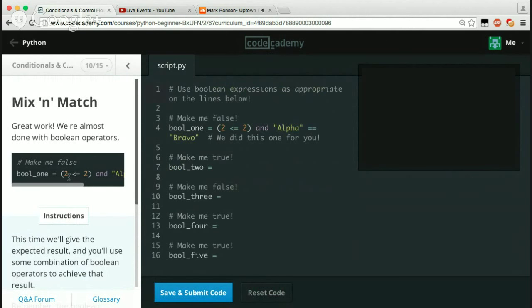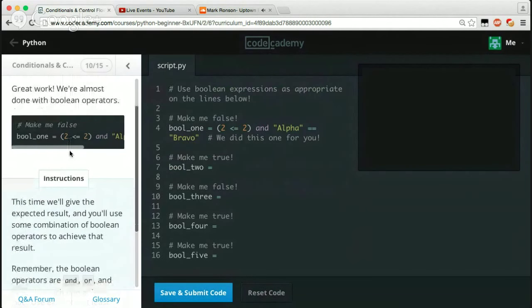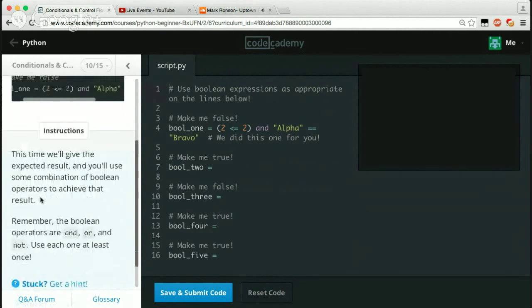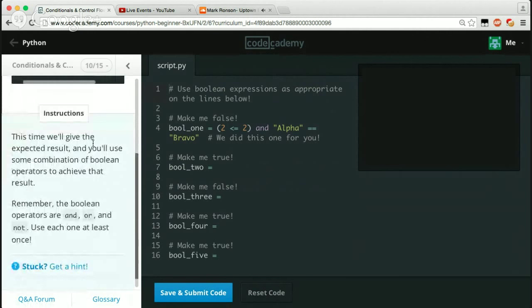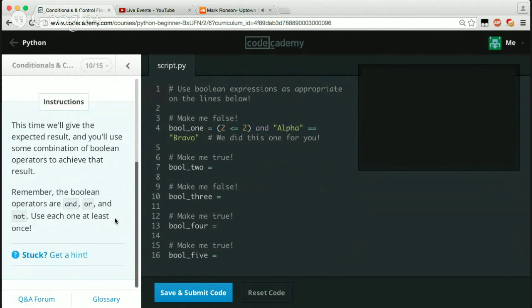So now we're on mix and match. Great work. We're almost done with the Boolean operators. Bool 1 equals 2 less than or equal to 2, which would be true. And alpha is equal to Bravo. So we got 1, 2, 3, 4, 5, 1, 2, 3, 4, 5, which should be true as well. So this time we'll give the expected result, and you'll use a combination of Boolean operators to achieve the result. Remember, Boolean operators are and, or, and not. Use each one at least once. So make me true.